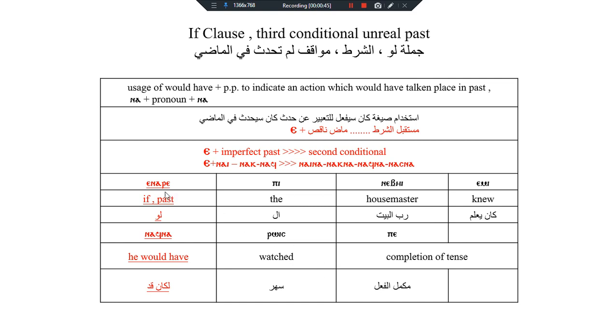So we use nare, which is imperfect, the imperfect past, preceded by a, then the verb Amy, and the second part we used nafna, which is the second conditional, which is made by the conjugation of the verb in imperfect past plus na of the future, with the meaning of will. The translation in English of this structure would be would have plus past participle.